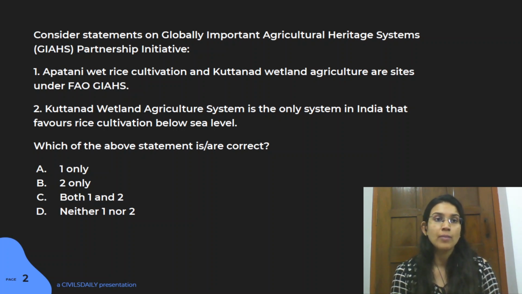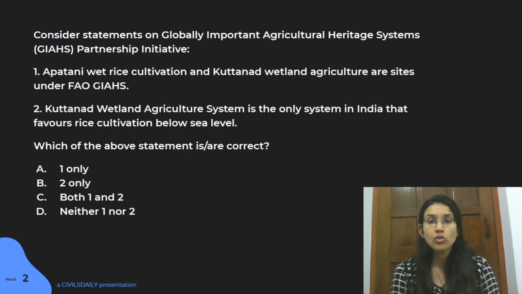Number one: Apatani wet rice cultivation and Kuttanad wetland agriculture are the sites under FAO GIAHS, that is 2 sites from India. Second: Kuttanad wetland agriculture system is the only system in India that favors wet rice cultivation below the sea level.